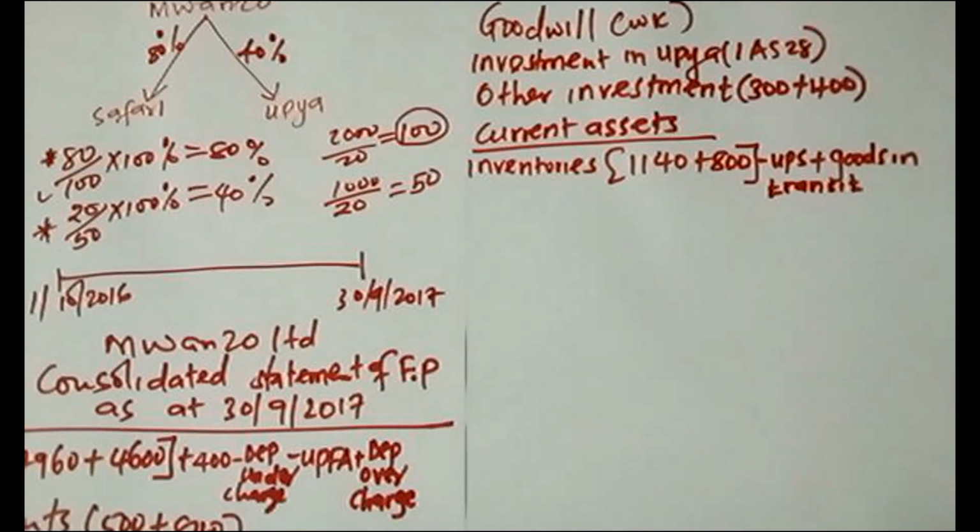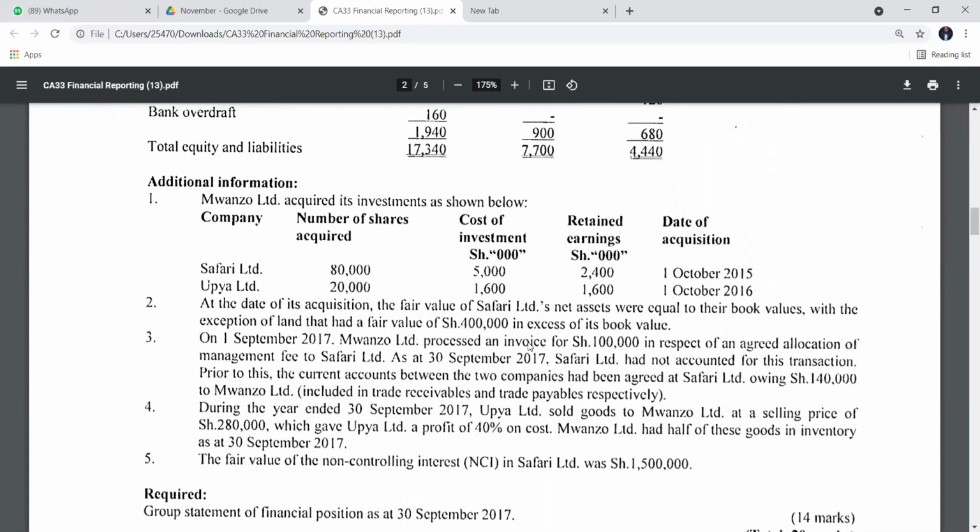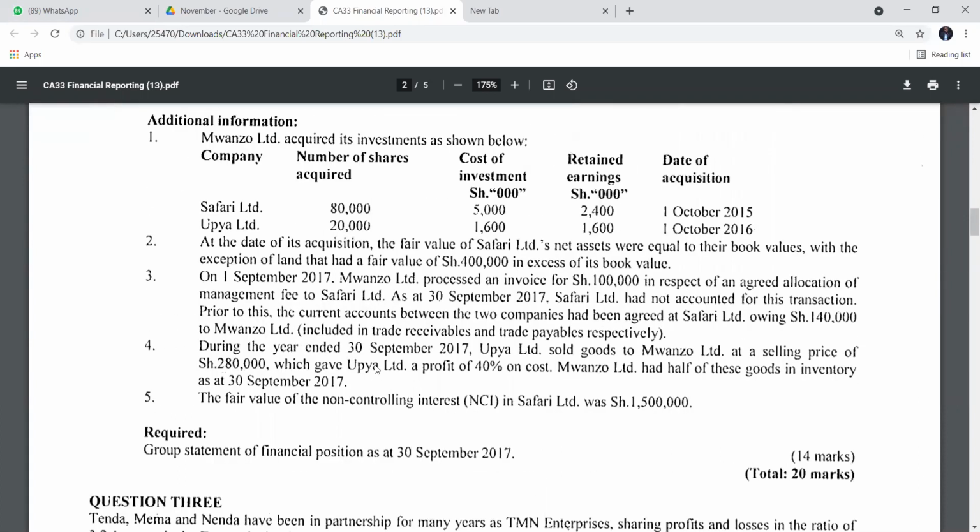So for the UPS, remember that this one arises when one entity received goods from the other entity, but it never resold. So the entity which received these goods never resold the goods. Like now in this scenario, it is Upia who sold goods to Mwanzo. But remember, these sales must be an intergroup sale, not sales with associates and joint ventures. So if it's an associate and joint ventures, that one we ignore because they are non-group members. So this note 4 is irrelevant, and that one implies that there is no UPS.